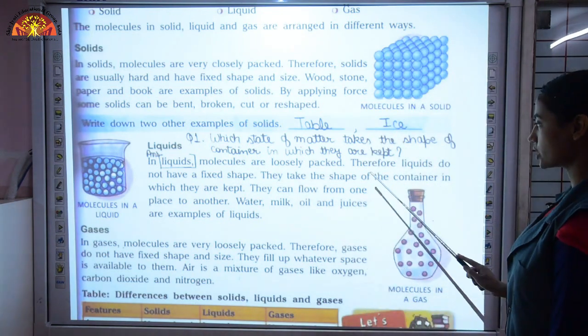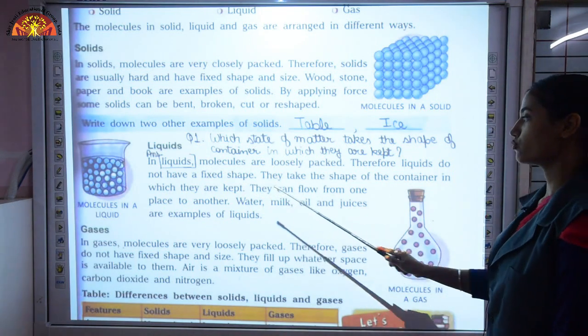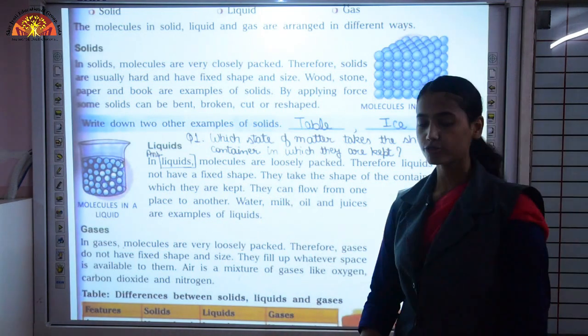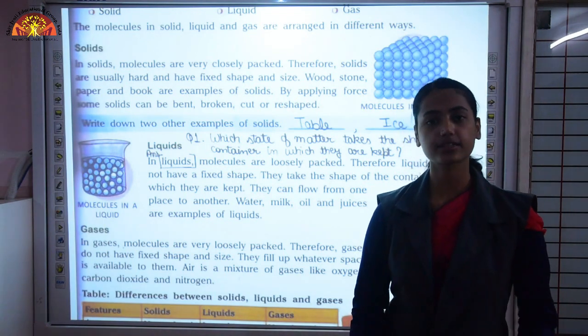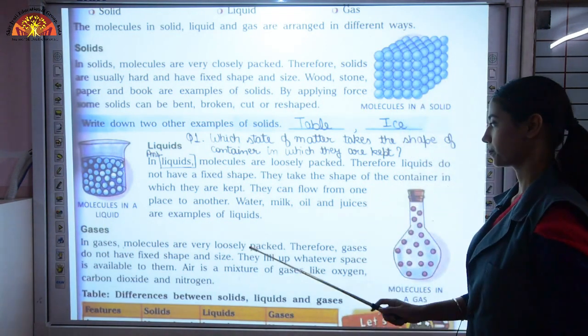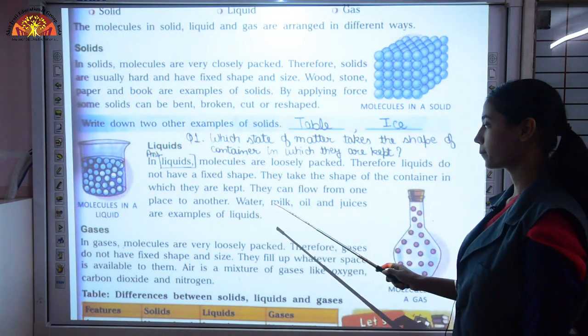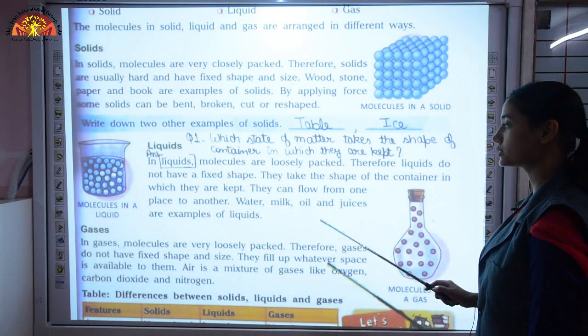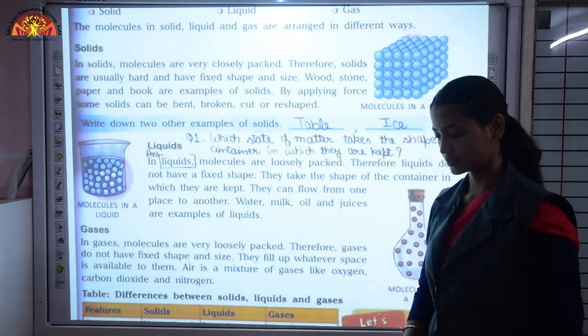So they take the shape of the container in which they are kept. They can flow from one place to another. If you spill water, then you can see it can flow easily. Why? Because it does not have any fixed shape. What are the examples of liquid substances? Water, milk, oil, juice, ink, all these are examples of liquid substances.